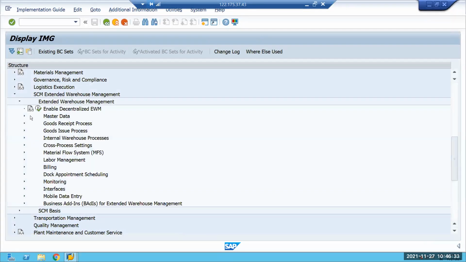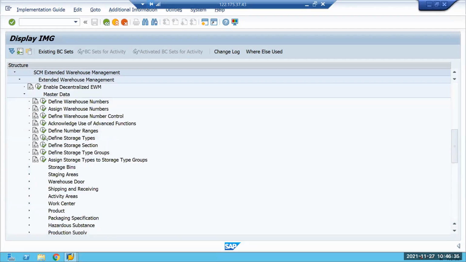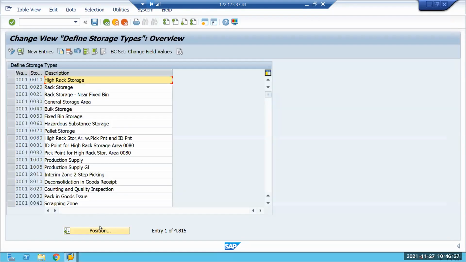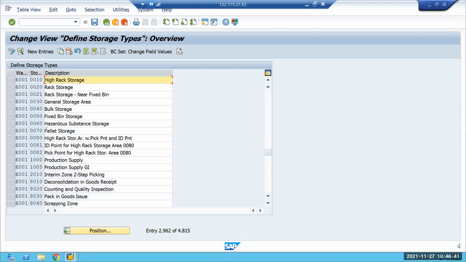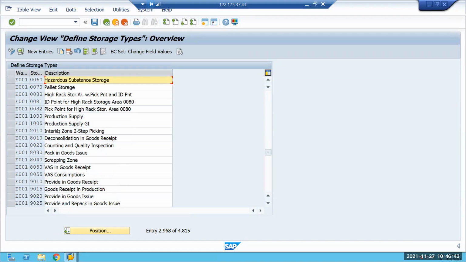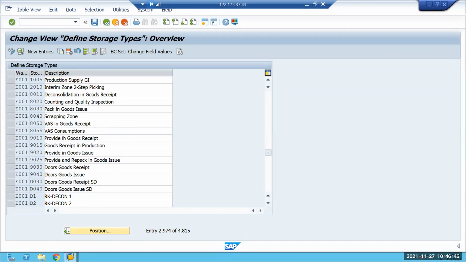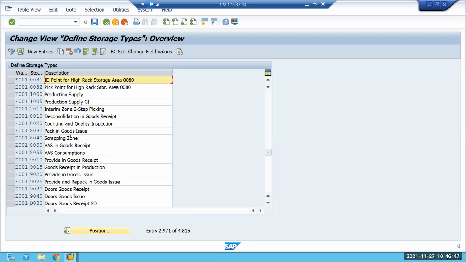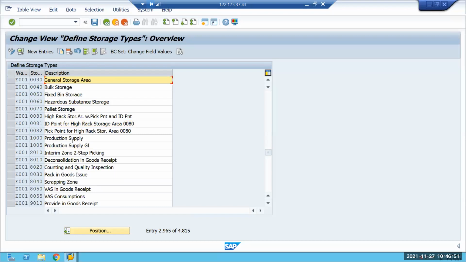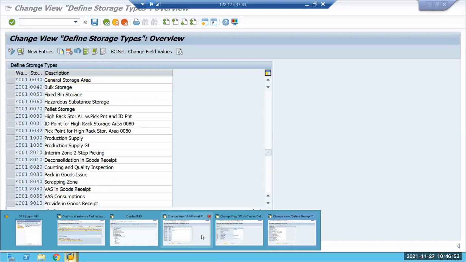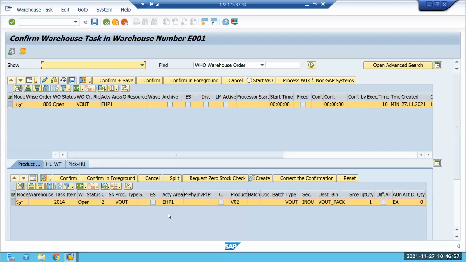Incoming call from Shiva Reddy 6481. So I think it is E0 some VAS I used something. Let me check. Okay, give me one second, sir. Okay, VOUT storage type.